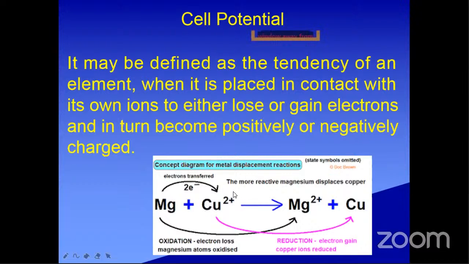While copper is undergoing reduction, it is causing the magnesium to undergo oxidation. That's why Cu2+ can act as an oxidizing agent. Don't confuse: magnesium itself undergoes oxidation, that's why it can reduce the other species, the Cu2+. So magnesium acts as a reducing agent and Cu2+ acts as an oxidizing agent. Okay, see this one.